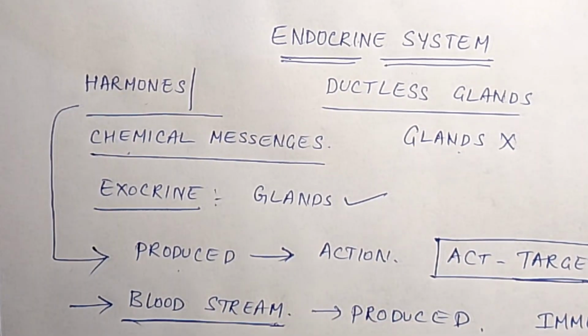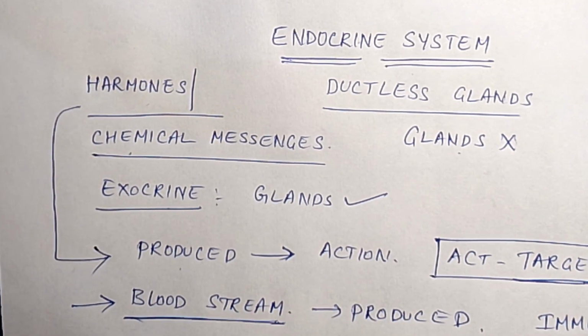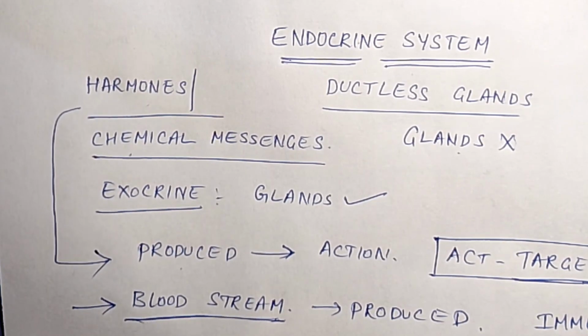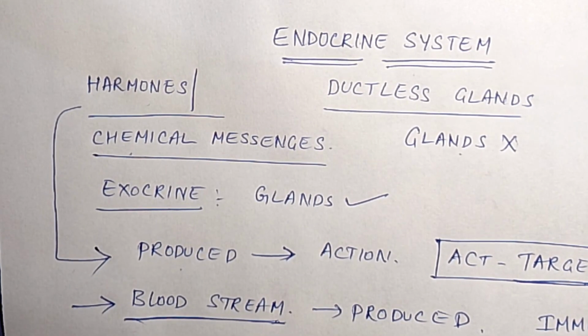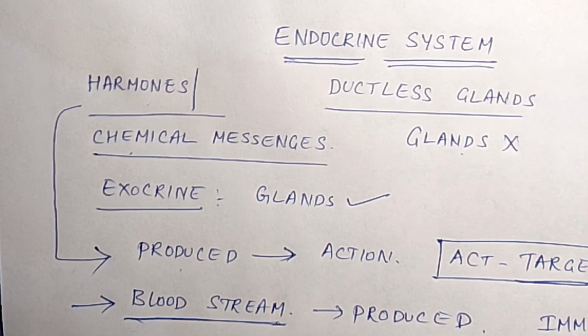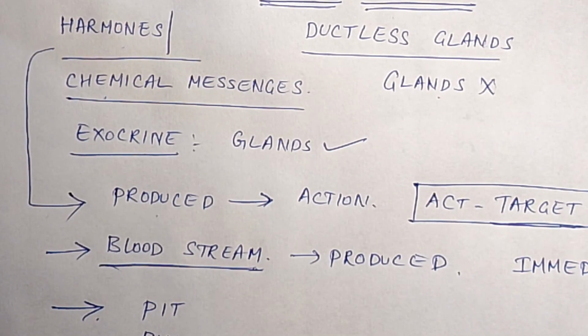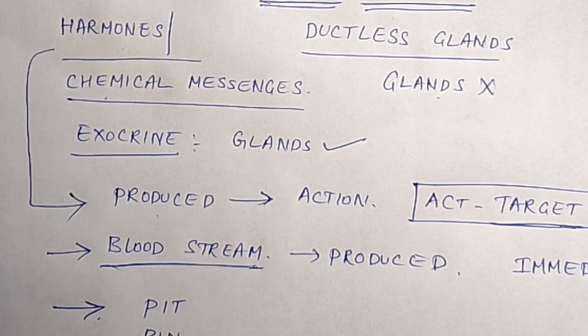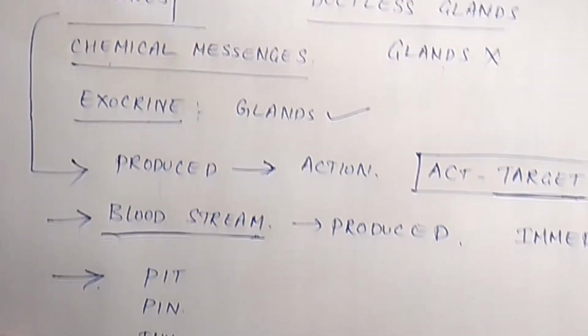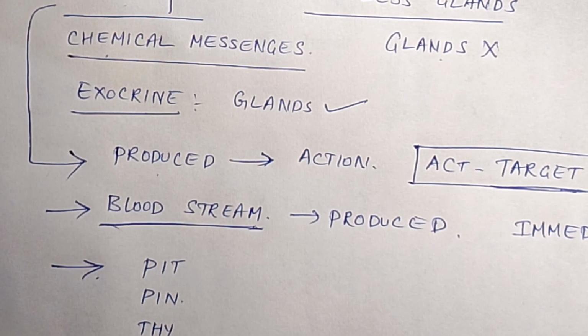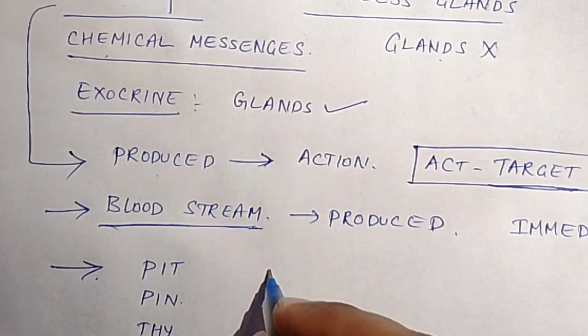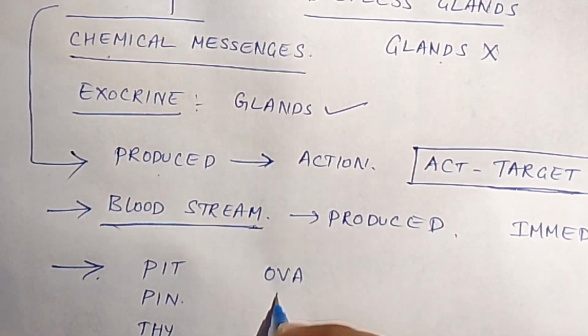Some of the endocrine glands in our body are the pituitary gland, pineal gland, thyroid gland, parathyroid gland, thymus gland, adrenal gland, pancreas, and ovaries and testes.